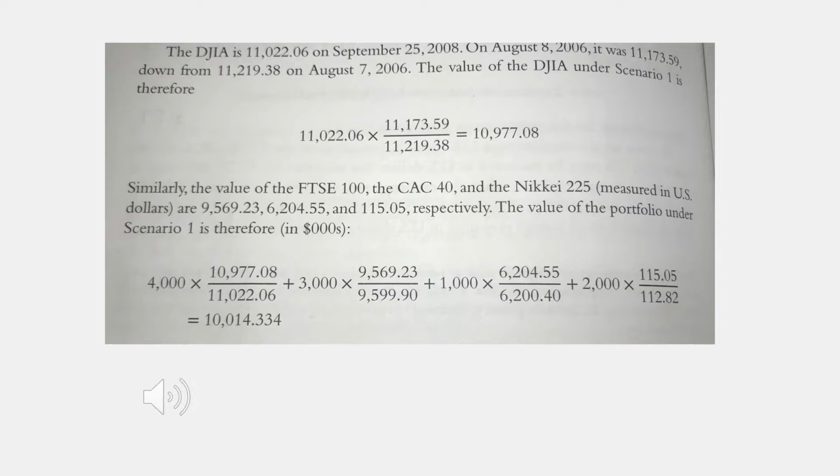We will copy this down on our spreadsheet for all 501 scenarios for each of the 4 indices in the portfolio. We will then calculate the value of the portfolio under each scenario. The formula is as follows: multiplying the value of each stock under Scenario 1 by their weight in the portfolio. Thus, the value of Scenario 1 is 10,014.334.